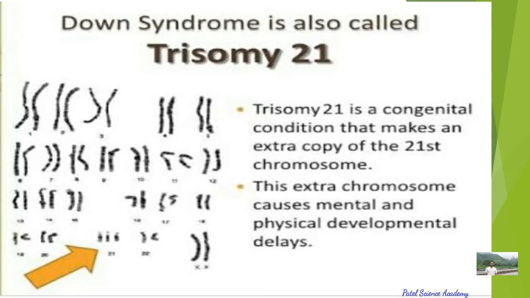Now we'll see Down syndrome, the example of a chromosomal disorder. So what is Down syndrome? It is actually trisomy 21. Tri means 3. So trisomy 21 is a congenital condition that makes an extra copy of the 21st chromosome.